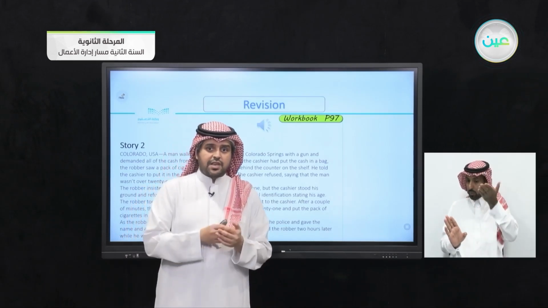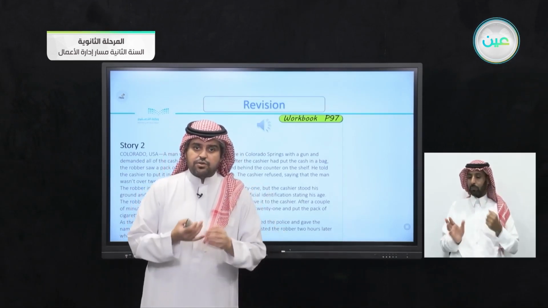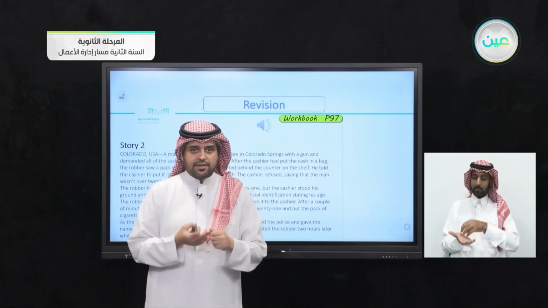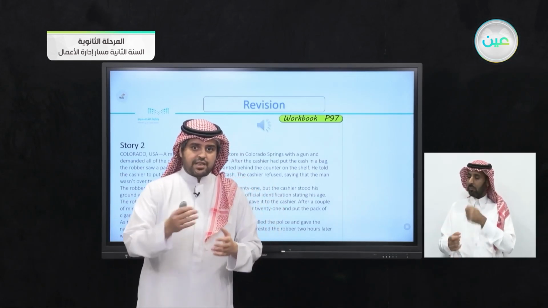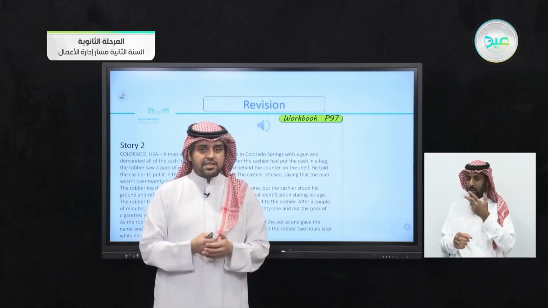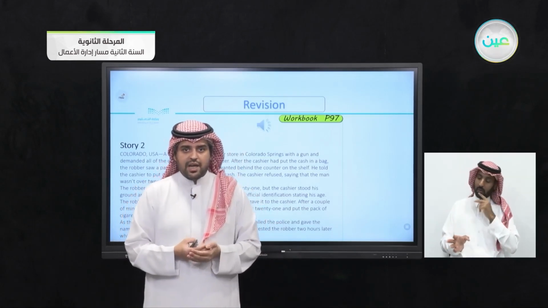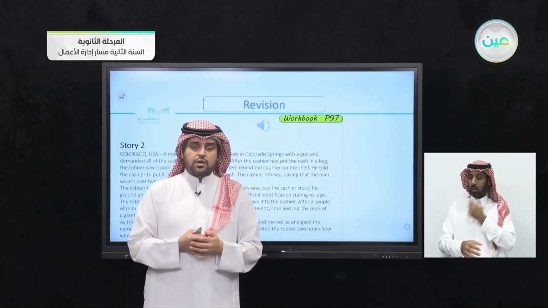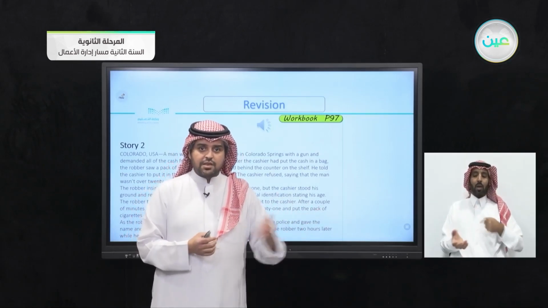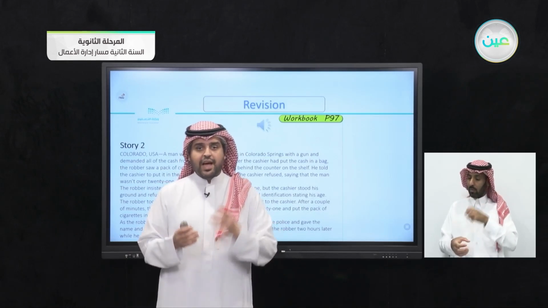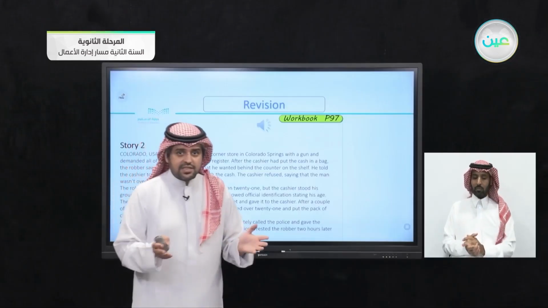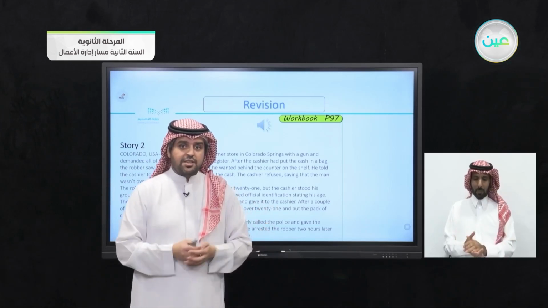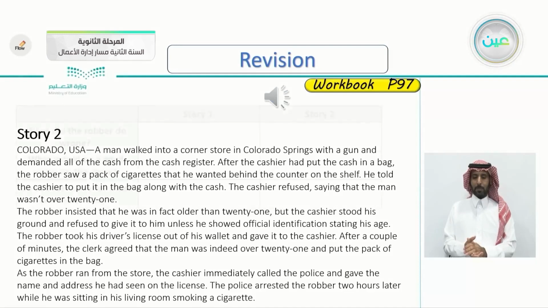Of course, in the driver's license, all of your information is there, your name, your age, even your address. So then the cashier said to him, "Okay, now I believe you. You can take the money and the cigarette." Once he went outside, the cashier immediately called the police and gave them the address, and when they stormed there, they broke into his house, and they found all the money and him sitting and smoking a cigarette. Of course, maybe he was confused when he showed him the driver's license, but we all agree that it was a dumb move, a stupid move from him.